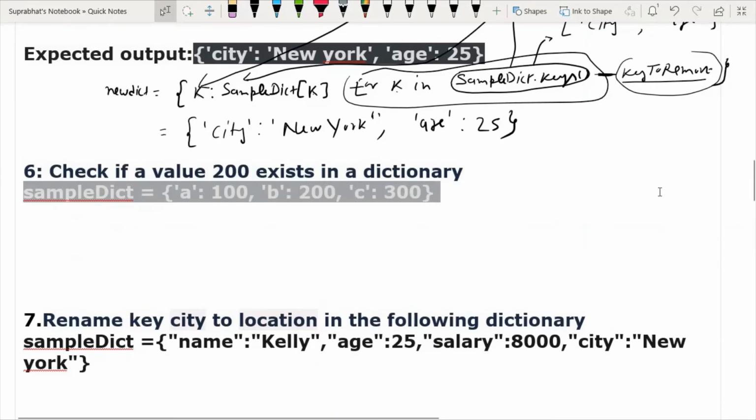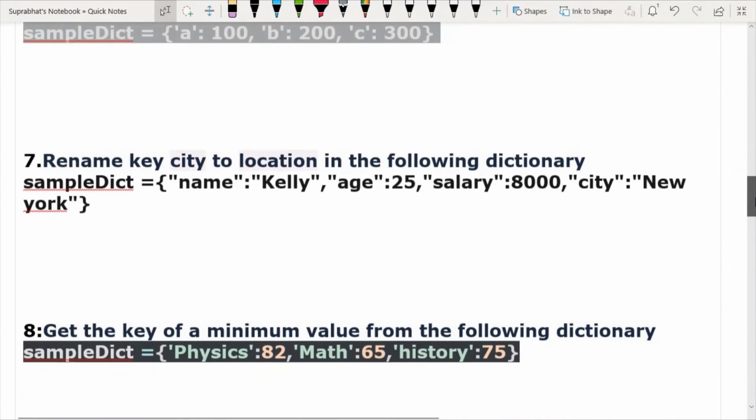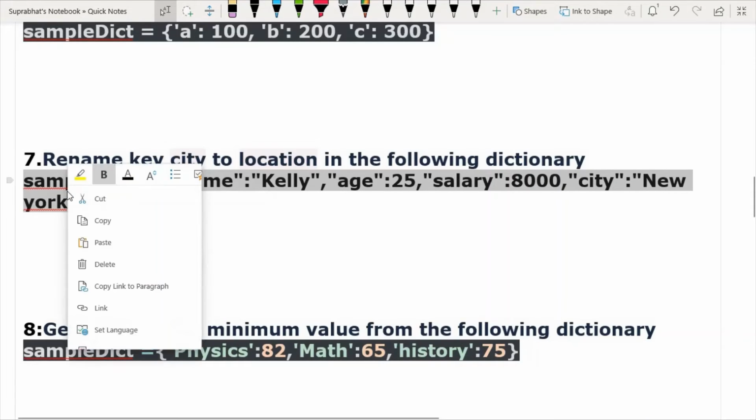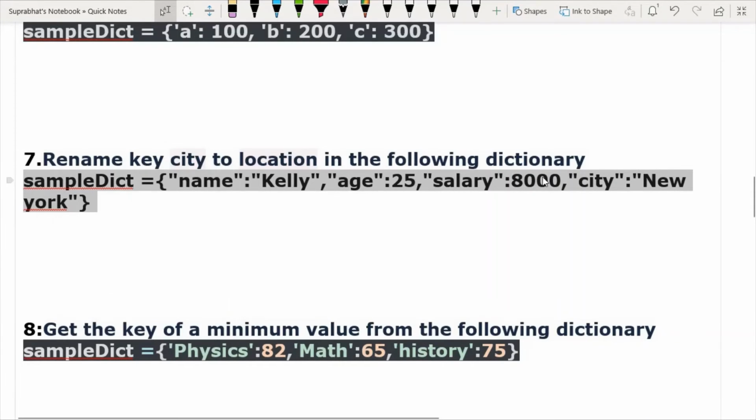Okay. So next question, that is rename key city to location in the following dictionary. We have already given this dictionary, and from this dictionary we have to rename. Here, in place of city, what do we have to bring? Location. The key is city, and we have to rename this with location, with the name of location we have to rename. So how we will do?